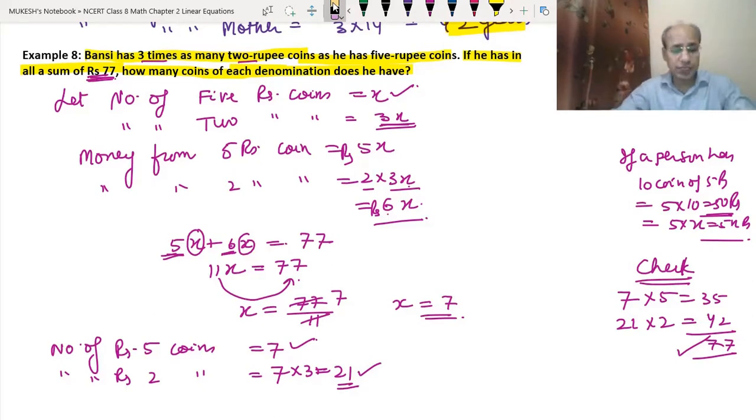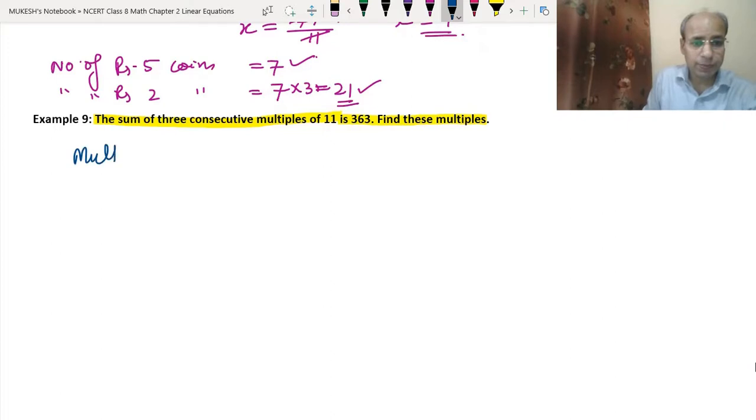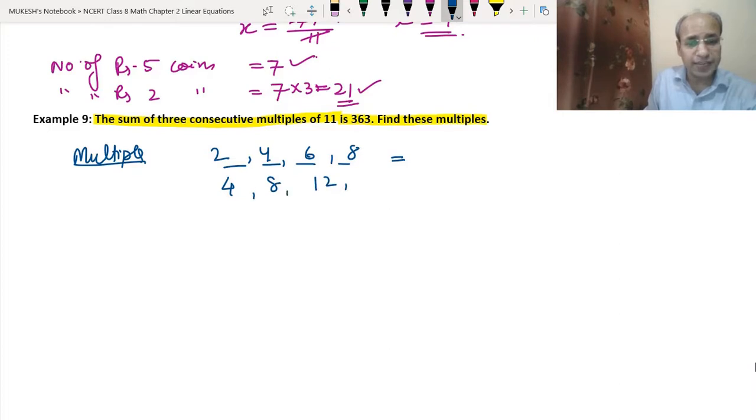Okay, now example number 9. In example 9, it is given that the sum of 3 consecutive multiples of 11 is 363. Now let's see what a multiple is. Multiple means, if we have 2, then the next multiple is 4, the next is 6, the next is 8. That means we are adding 2 at every step. If we take 4, then we have 8, then 12. It is like a table going on. That means we are adding 4 at every step.